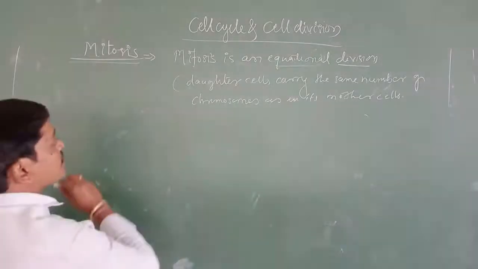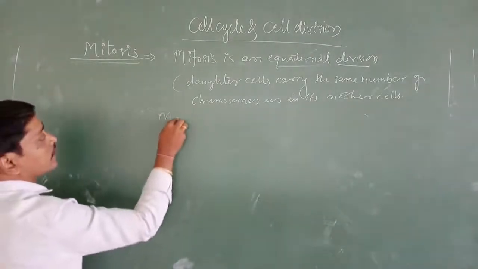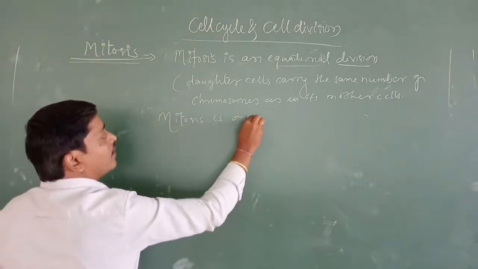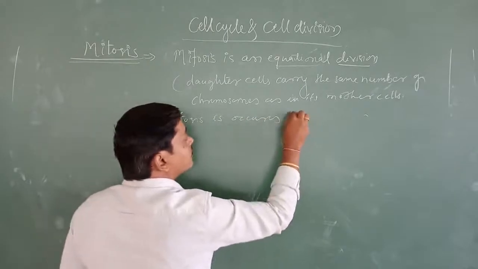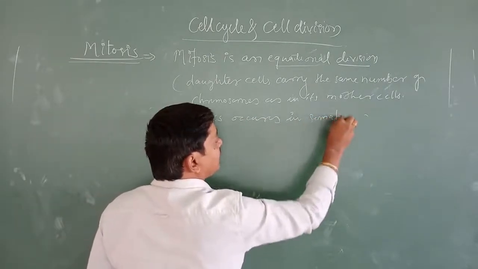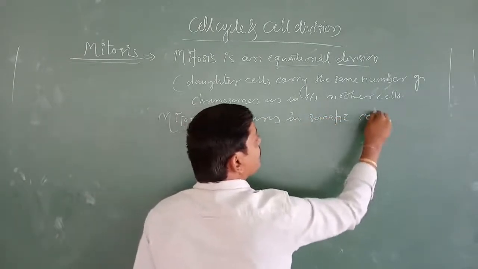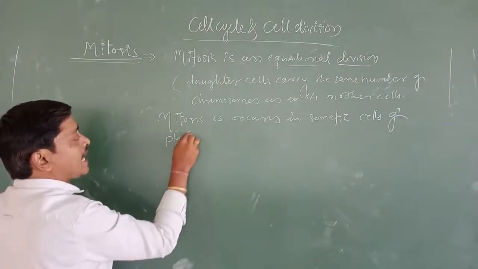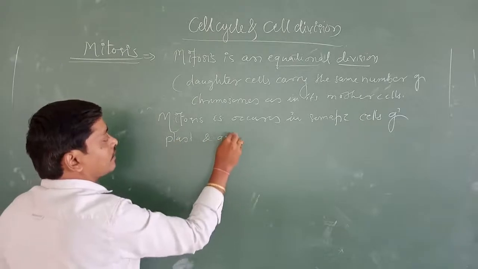And where does mitosis occur? Mitosis occurs in somatic cells of plants and animals.